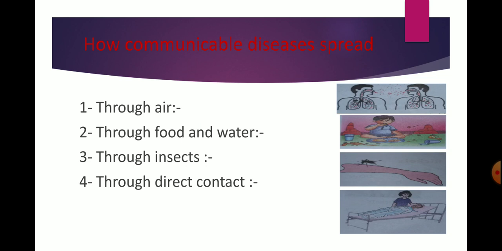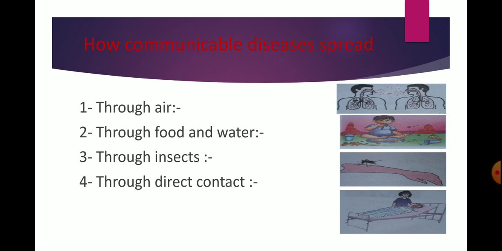Next is spread through insects, like malaria and dengue. These types of diseases spread through mosquito bites. When a female anopheles mosquito bites a sick person, it picks up the germs from him, and when it next bites a healthy person, the germs enter the blood of the healthy person. Thus a healthy person gets infected by the mosquito and falls sick.